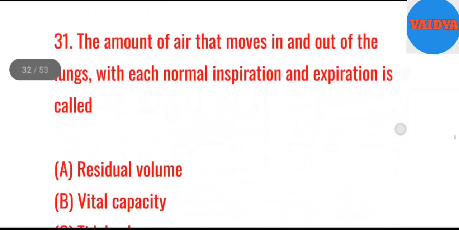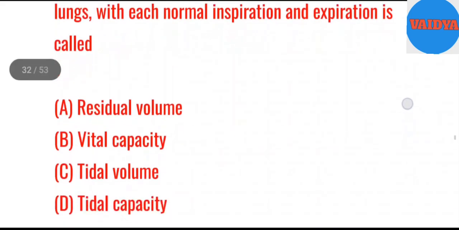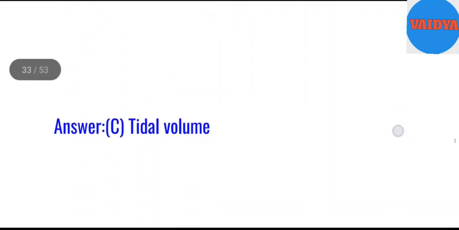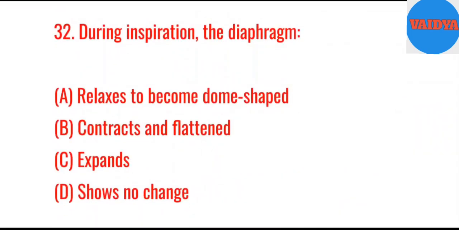31. The amount of air that moves in and out of the lungs, with each normal inspiration and expiration is called A. Residual volume. B. Vital capacity. C. Tidal volume. D. Tidal capacity. Answer. C. Tidal volume.